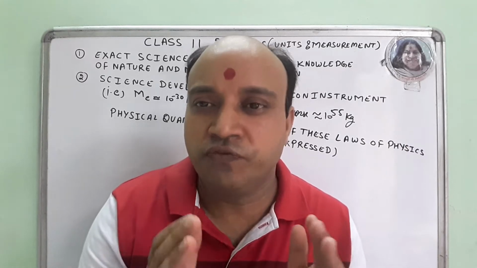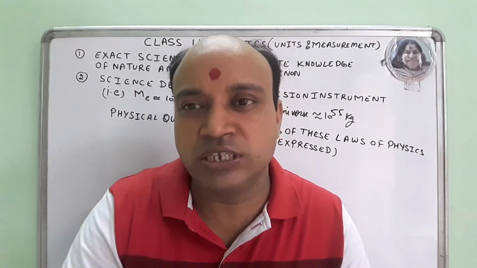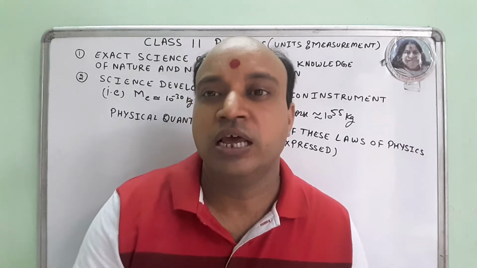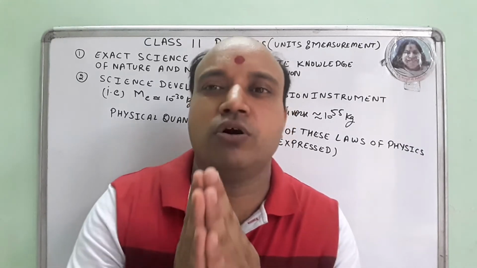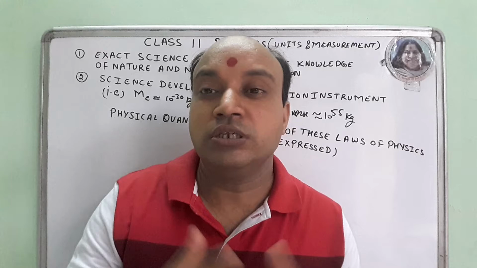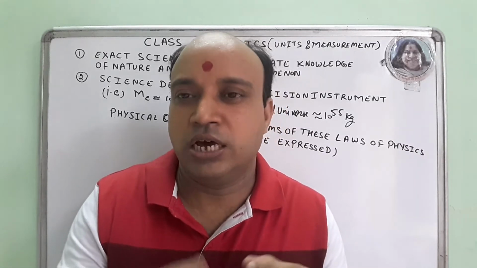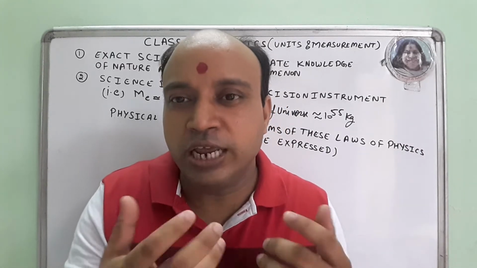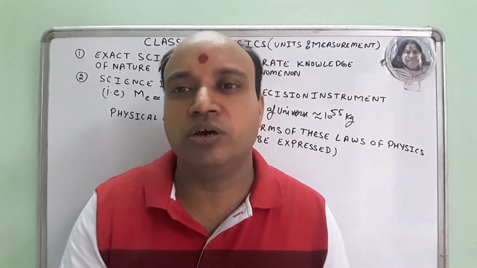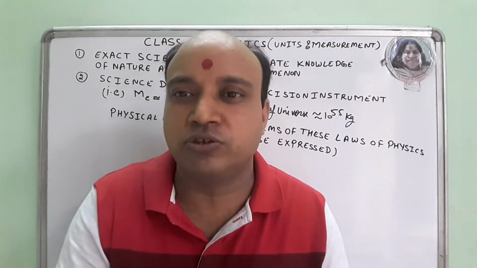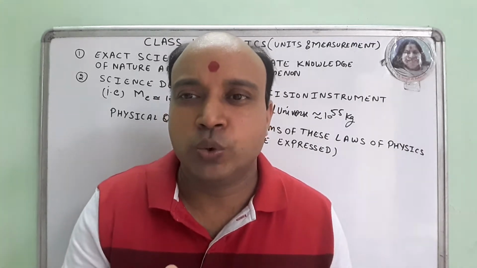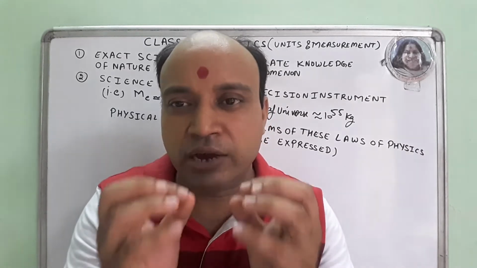So first we should know what is physics. Physics is exact science and it gives accurate knowledge, because now due to precision we are able to find the mass of electron, we are able to find the expected mass of the universe. So exact science means it gives accurate reading.